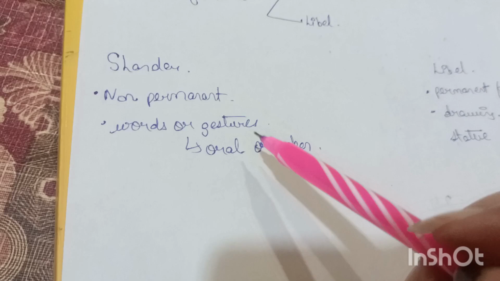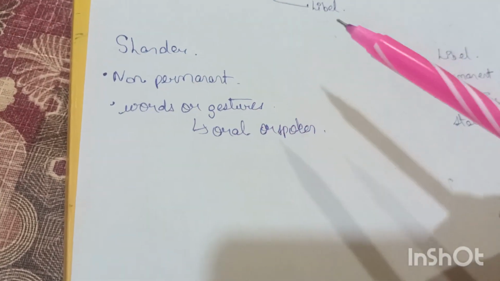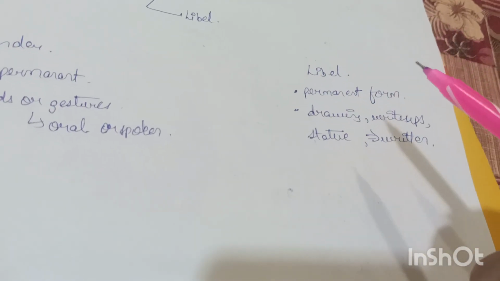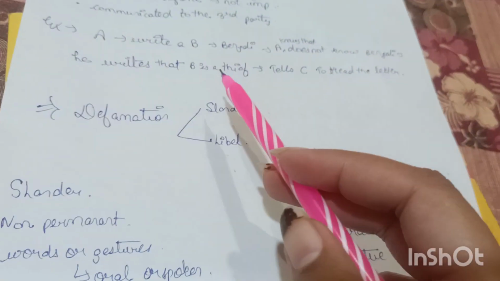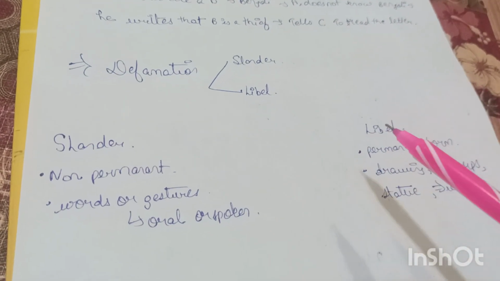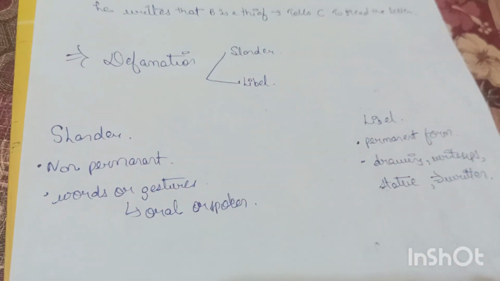So let's understand it. In slander, defamation is done through words or gestures, okay. And in libel, how is it done? It is done through writing a letter, as I have given you the example over here. It's done through writing, so it will come in libel form. And if a person has spoken something wrong about another person in a meeting or in a crowd, that will come in slander form, okay.